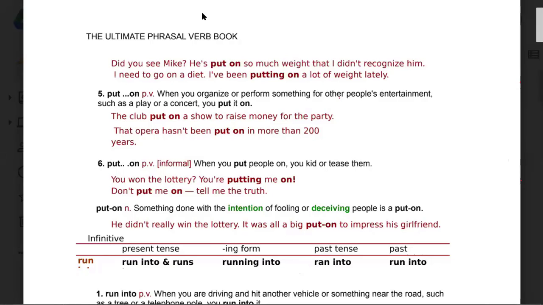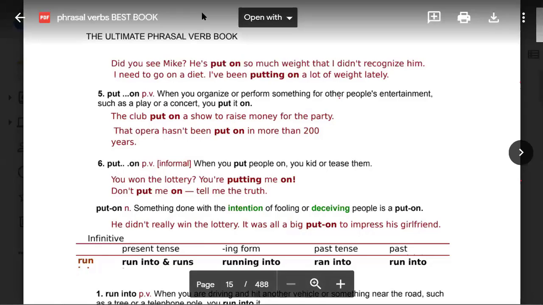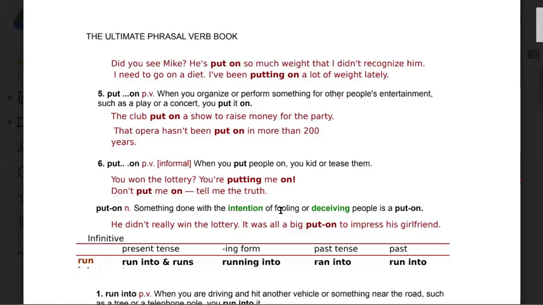Six. Put on, phrasal verb, informal. When you put people on, you kid or tease them. You won the lottery? You are putting me on. Don't put me on. Tell me the truth.